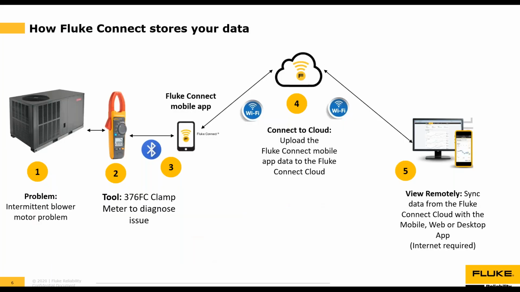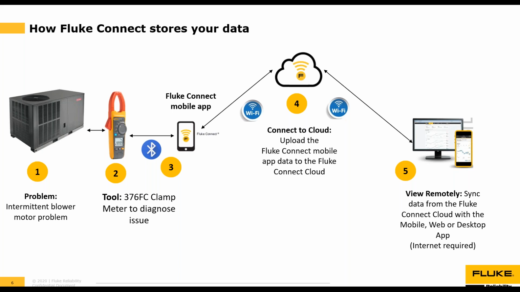The next item I'd like to cover is how Fluke Connect stores your data, basically the entire process flow from beginning of the problem to the data being visible on your local desktop. So let's say you have a problem with a rooftop HVAC package unit. It looks like an intermittent blower problem. That's number one. Number two, you grabbed your 376 clamp meter to help diagnose the issue and you connect it to the blower motor. Then in number three, the 376 FC clamp meter communicates the readings to the Fluke Connect mobile app via a Bluetooth connection from a safe distance away.